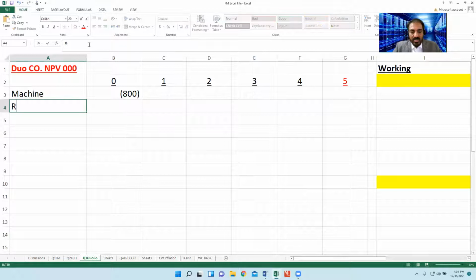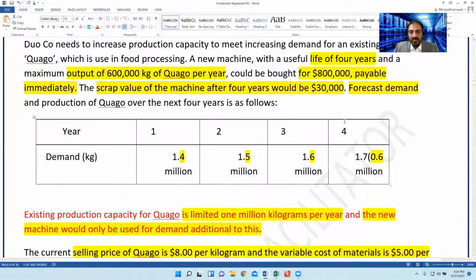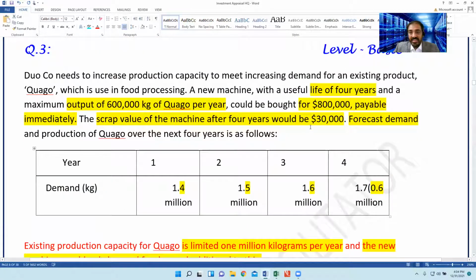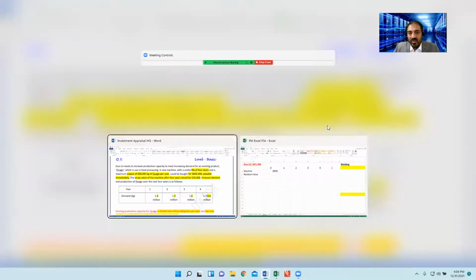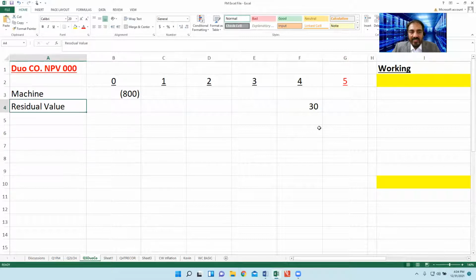That is the machine. Number two, residual value. We will invest in the machine now, and at the end of the project, at the end of its life, the project has a scrap value of 30,000. Here I will mention 30,000. We will invest, that is an outflow of 800, and then an inflow of 30. These are the cash flows: machine and residual value.